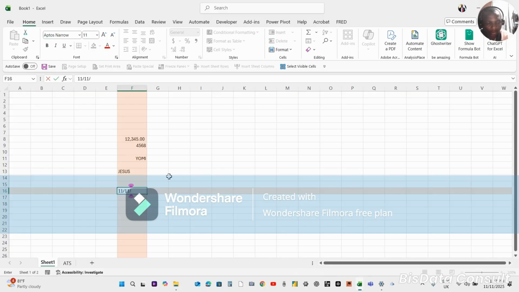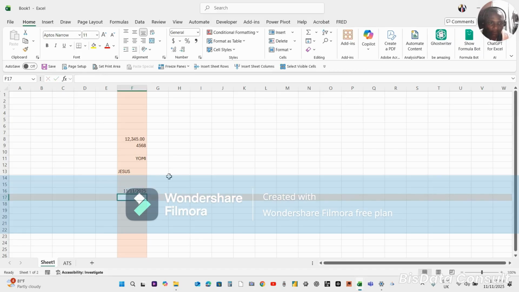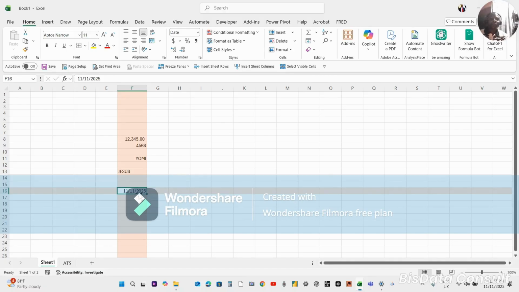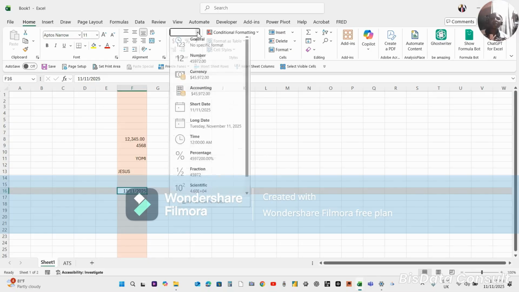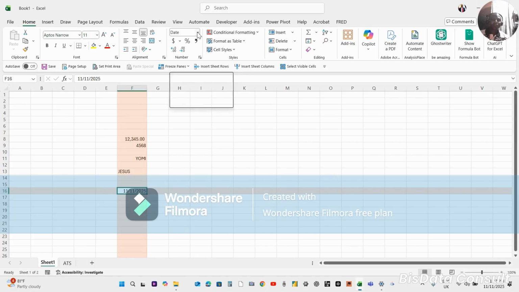11, 2025, and press enter. What Excel is seeing here is that you have typed dates. Because this is a smart application, Office 365, it recognizes it immediately as a date. If not, older versions of Excel will not recognize this as a date until you come here and format it as date. It will just recognize this as a number.